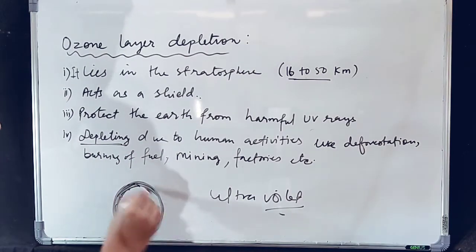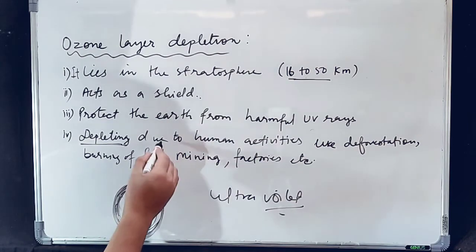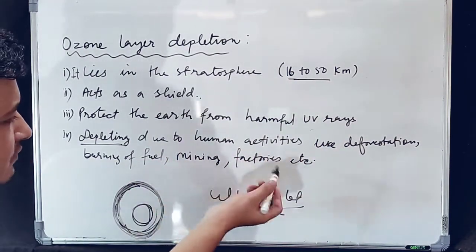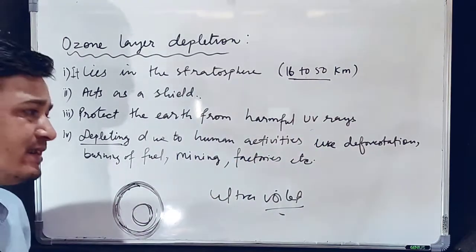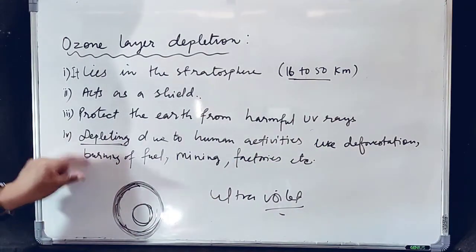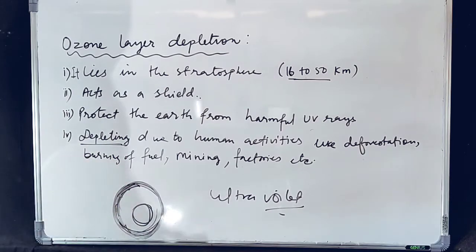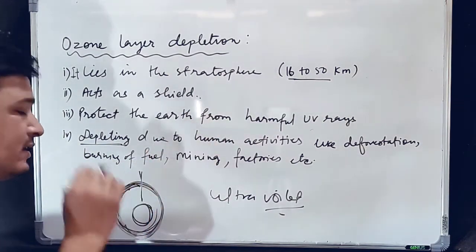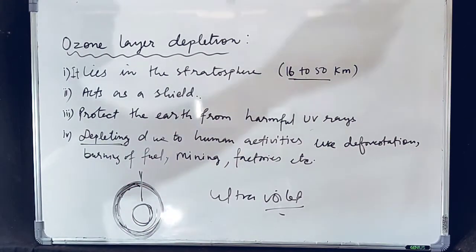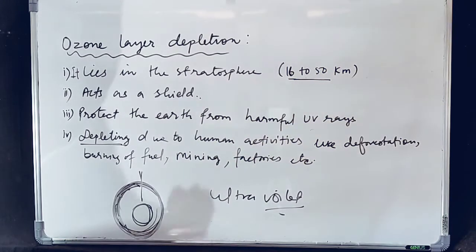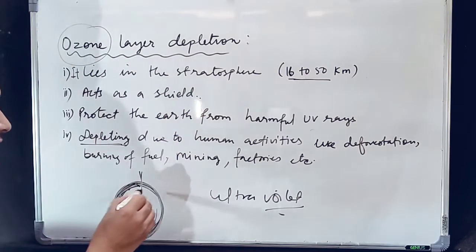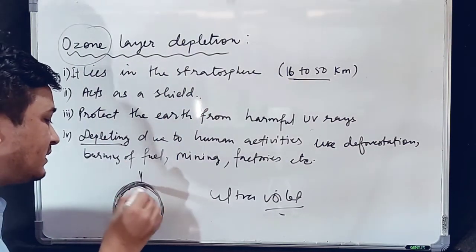So what will happen when this ozone layer depletes and gets a hole? Then these harmful rays will enter our atmosphere and cause the kinds of diseases I told you about. That's why we have to protect, or save, the ozone layer from depletion.